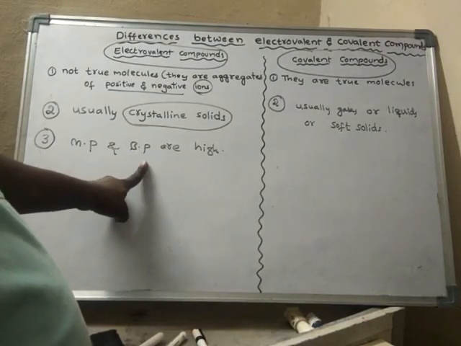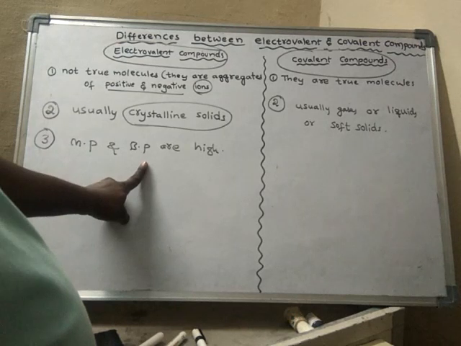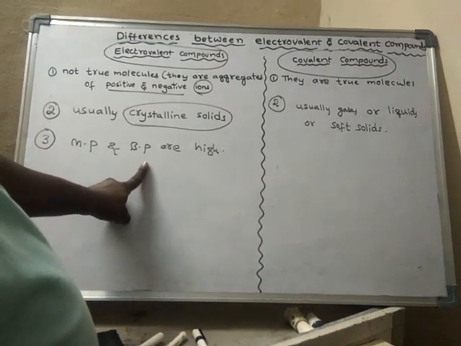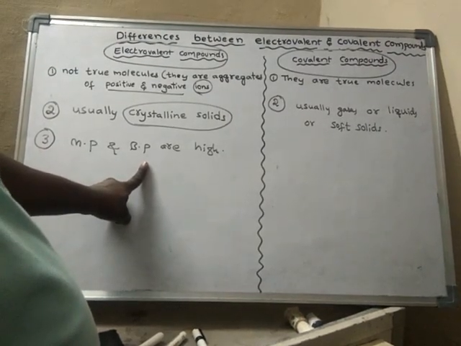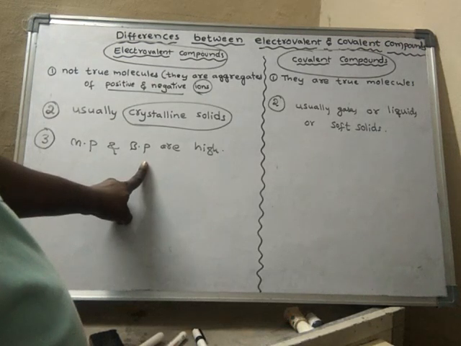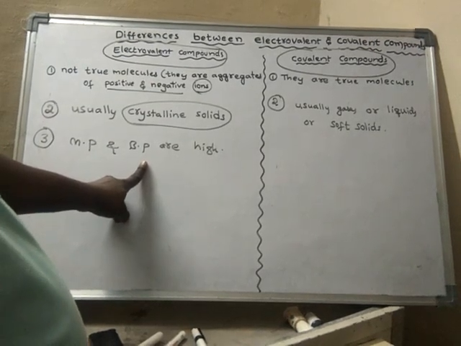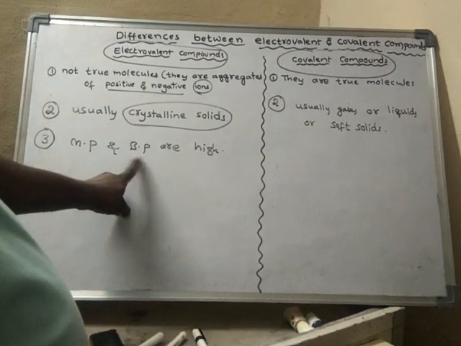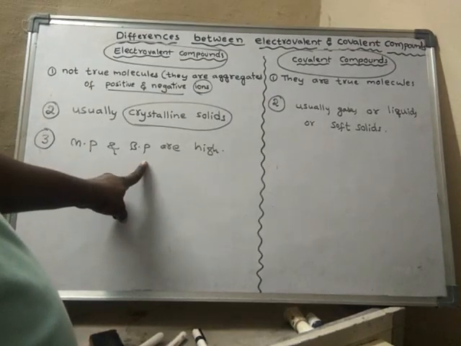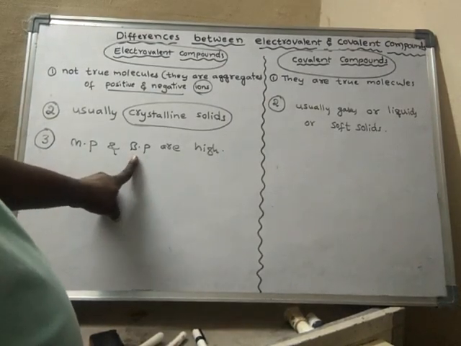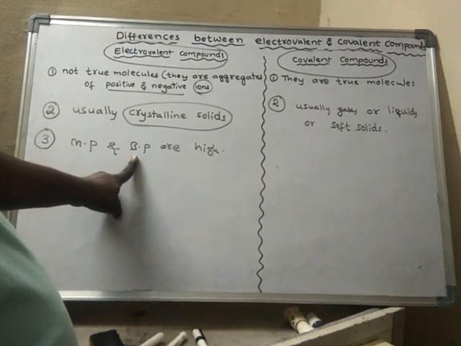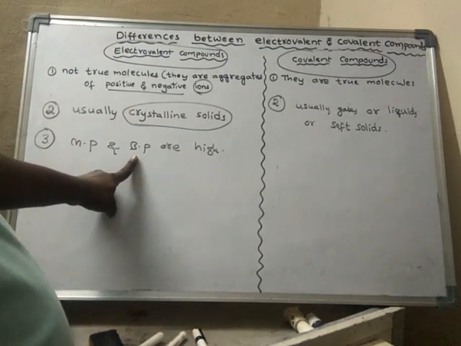Boiling point means boiling temperature: the temperature at which a liquid boils and turns into vapor.